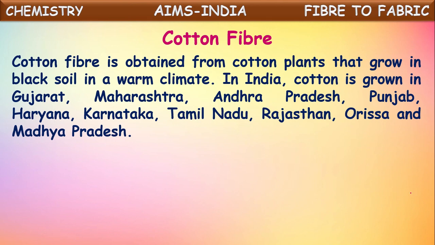In these states, mostly cotton is cultivated. It is a completely business crop, because it is used mostly for making fiber itself, for making clothes. In the warm climatic areas, this cotton is grown.